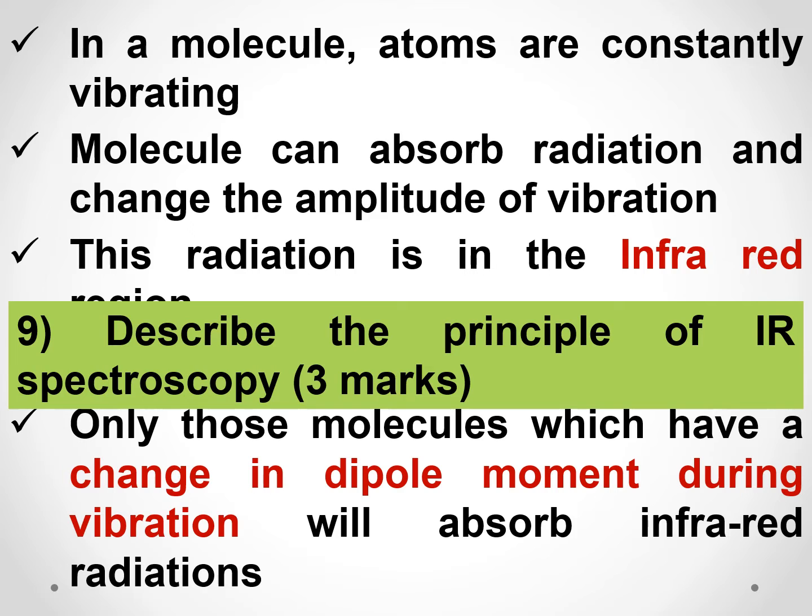This is an important question. Describe the principle of IR spectroscopy. So this is the answer. In a molecule, atoms are constantly vibrating. The molecule can absorb IR radiation and change the amplitude of vibration. Only those molecules which have a change in dipole moment during vibration will absorb the IR radiation. That is the principle of IR spectroscopy.